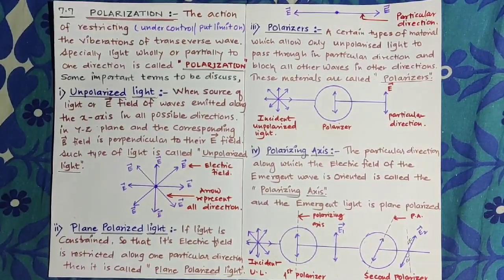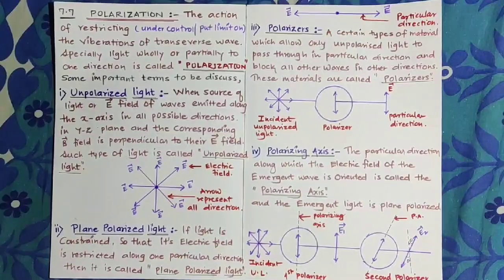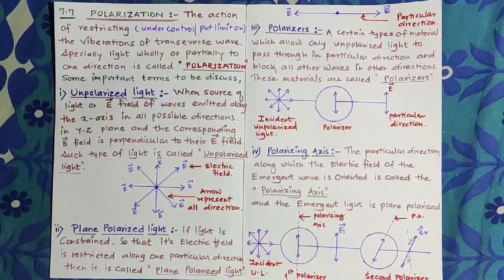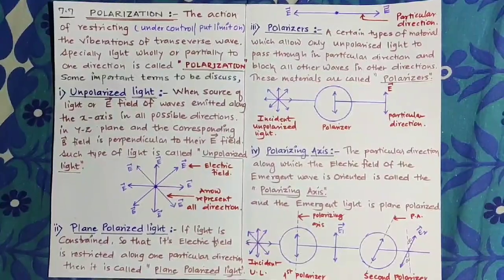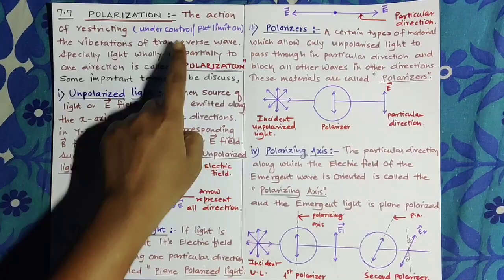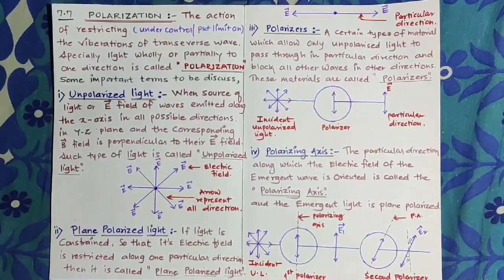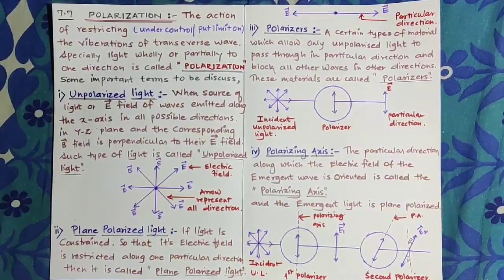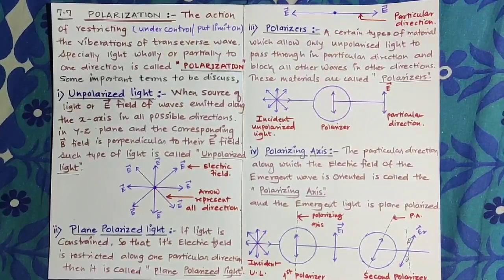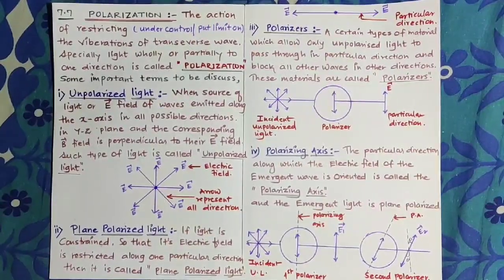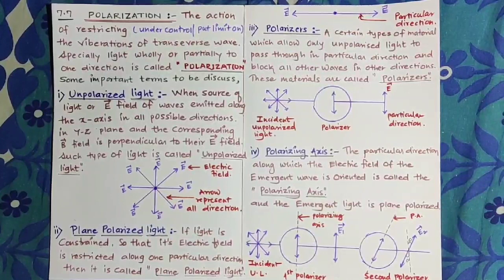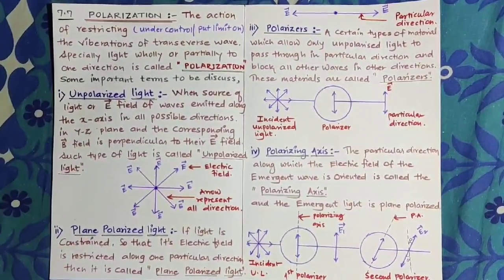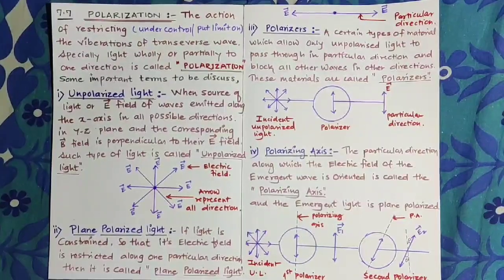So what does the term polarization represent? Polarization represents the action of restricting the vibrations of a transverse wave. Here we consider the term transverse wave. The term transverse again represents that both fields are perpendicular to each other. That means whenever we consider an electromagnetic wave or a transverse wave, the meaning is the same: both fields, magnetic as well as electric, are perpendicular to each other.